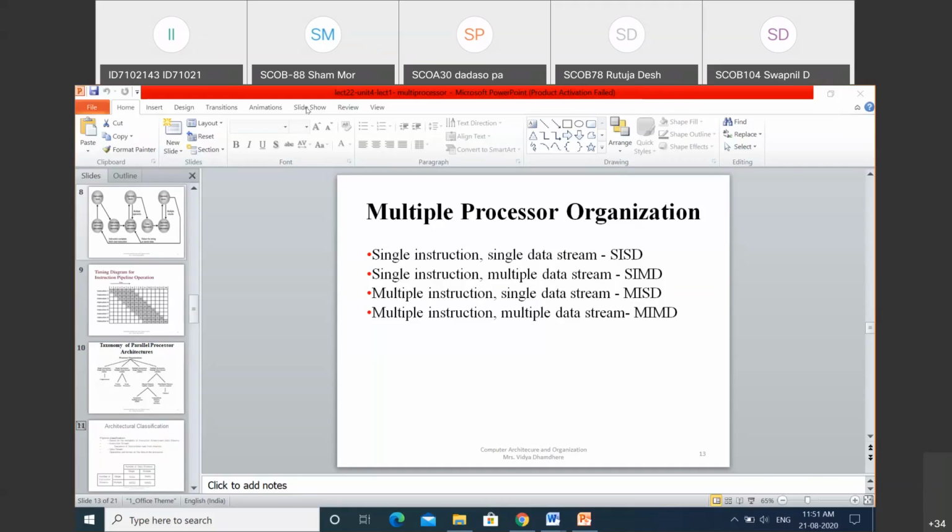We can see the working of the SIMD architecture in detail with the help of this diagram. As I said, there is a single control unit, and a single instruction stream is provided. PE1 means processing element 1, then processing element 2, up to processing element N. A single instruction is divided into multiple parts and provided to the processing units for execution. That's why the blocks are named PE1, PE2, up to PEN. The instruction is divided into multiple parts.